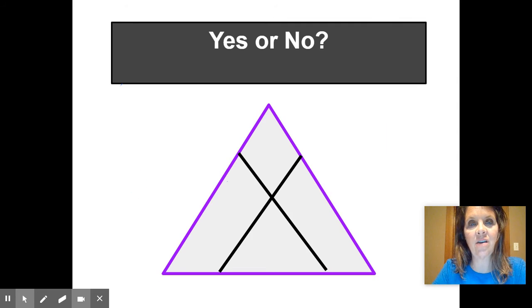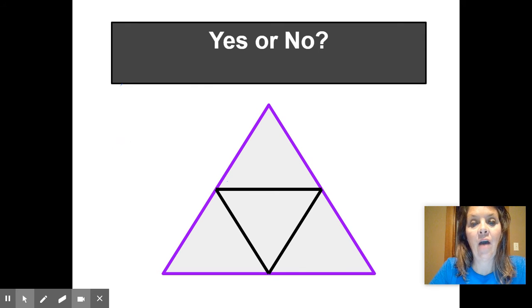Take a look at this one. Is that a yes or a no? That's a no. I want to know, why is it a no? Why is this not divided into fourths the right way? Let's pause and see what you think. Good. We said it's not divided into fourths the right way because the pieces are not the same size. How about this one?